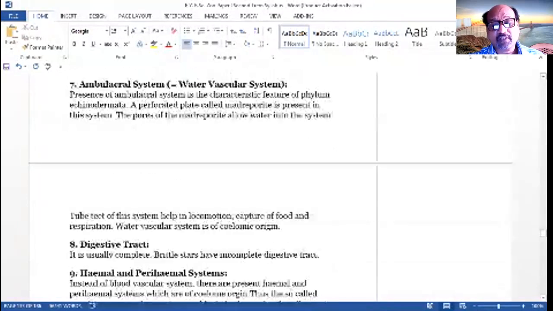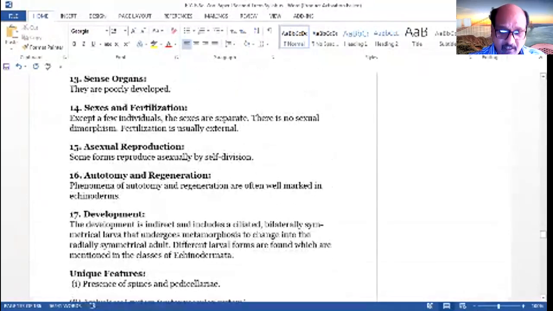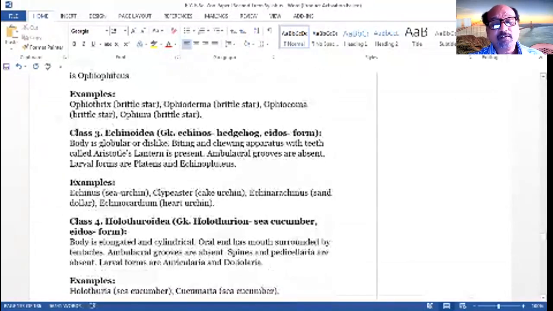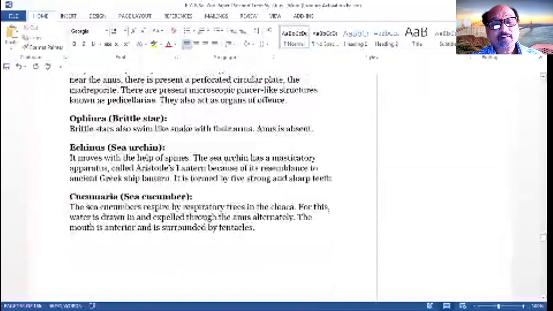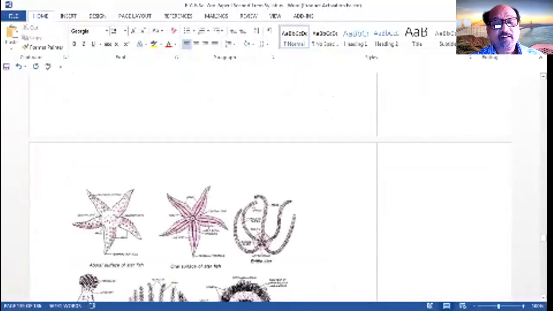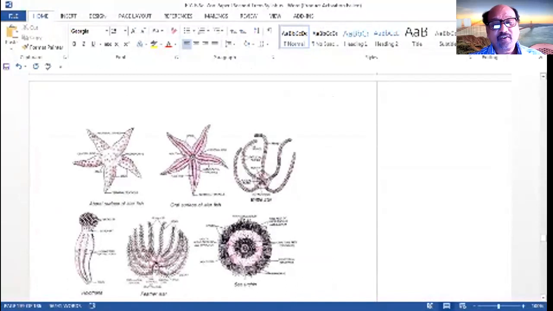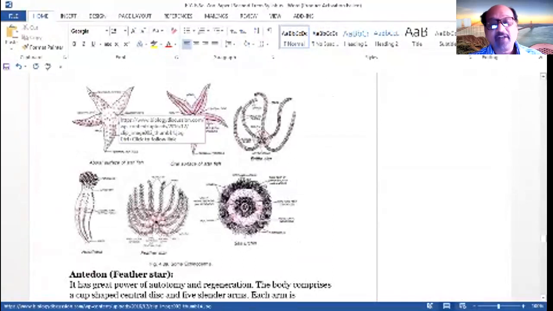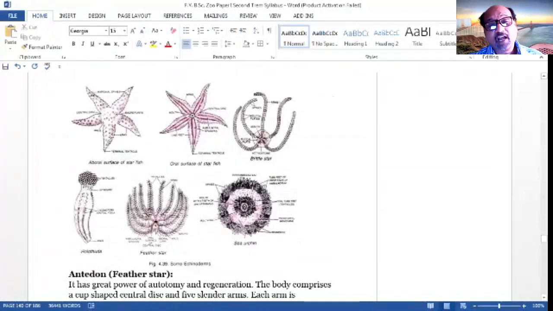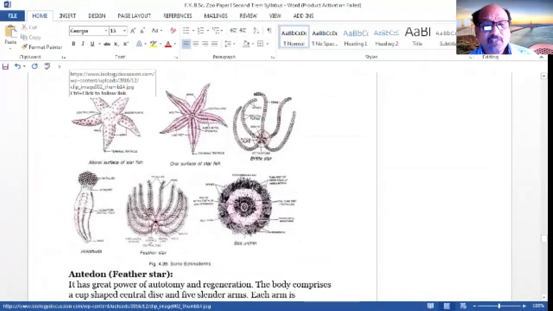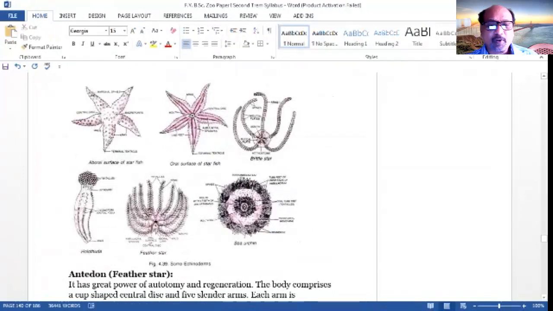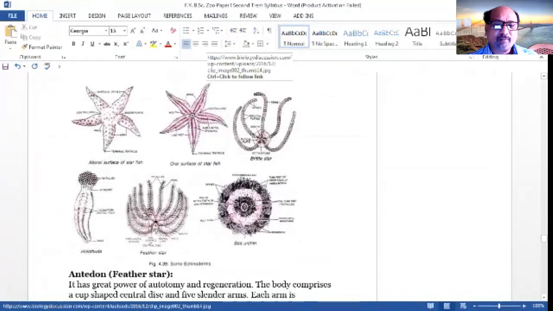Okay, now with the help of some diagrams, we can try to understand the classification again. Here, some forms are there. This is the starfish. See the starfish, body looks like a star shape, dorsoventrally flattened, having dermal spines. Ventrally the mouth is there, and each arm has a pair of eyes at the tip of the arm. At the middle of the arm, there is a groove,